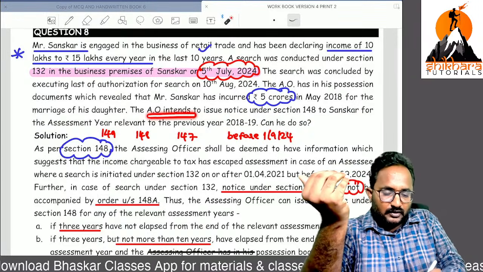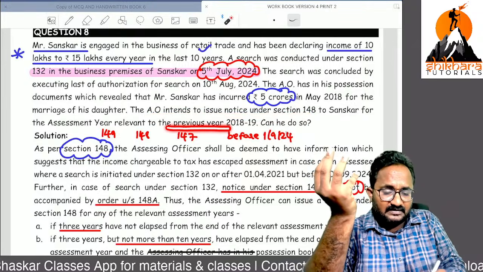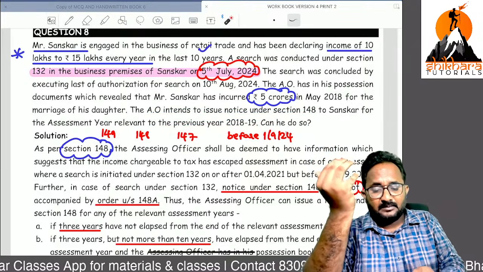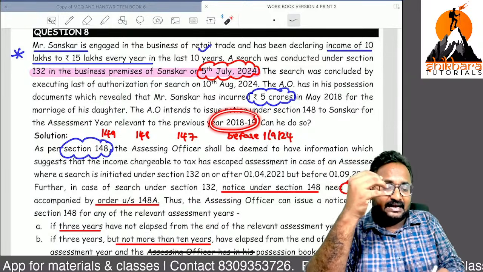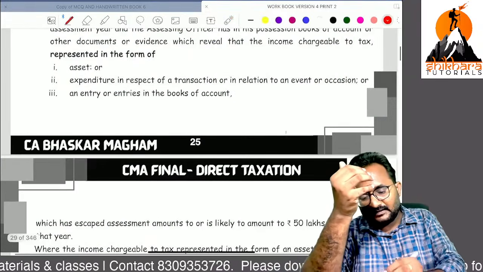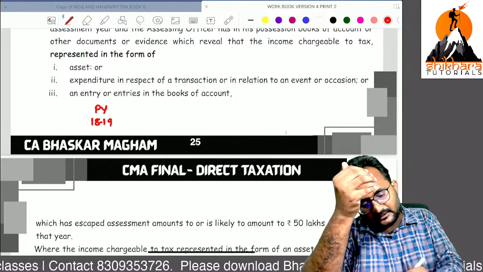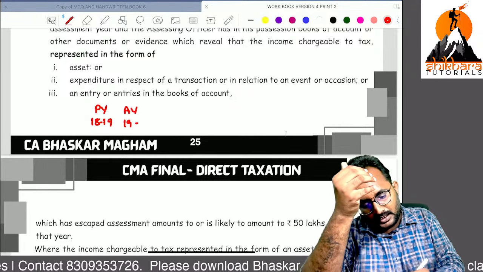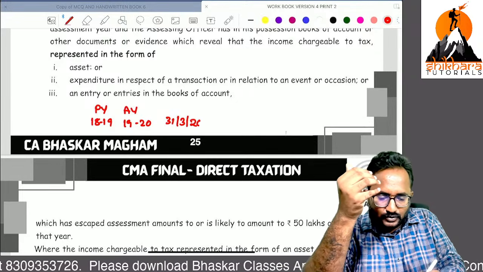So the AO wants to issue the notice under section 148. Yes, he can issue it relevant to the previous year 18-19. So that means income escaped from 18-19. 18-19 means nothing but what, ma'am? So previous year 18-19 we want to issue. What is that assessment year, ma'am? 19-20. Now, the end of the relevant assessment year means 31st March 2020.